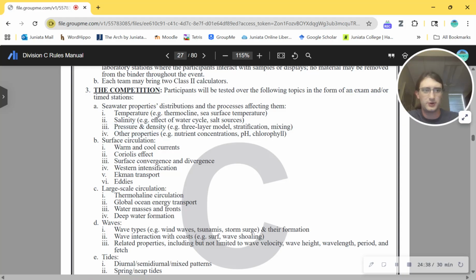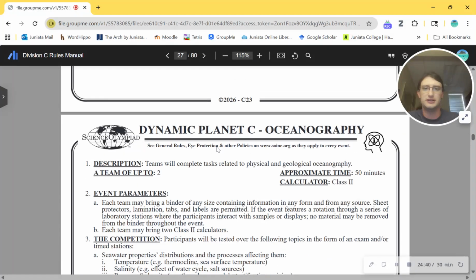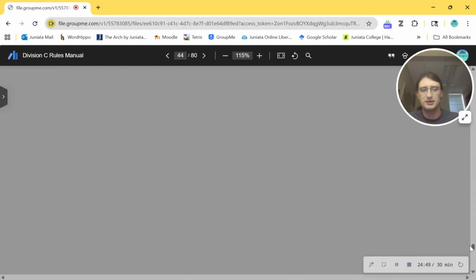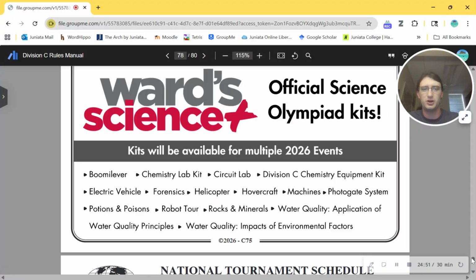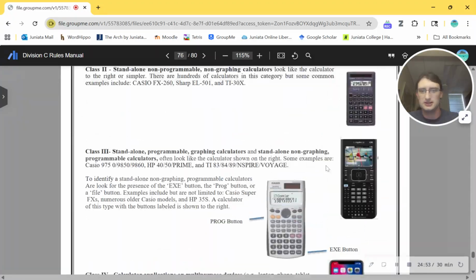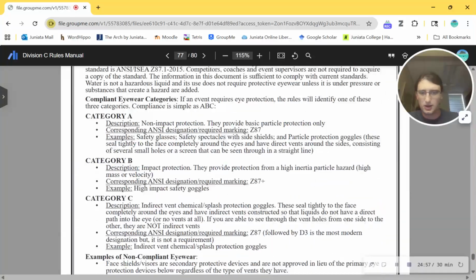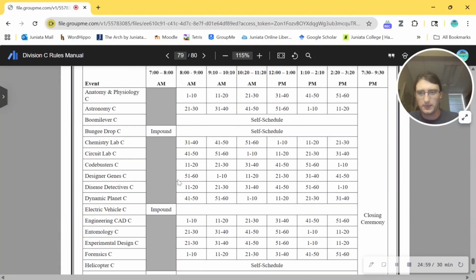Oh, before I forget, I'm going to check to make sure what events conflict. Because again, if you can do water quality, dynamic planet, and entomology, that's your event slate right there. These events have so much in common. Well, maybe not DP and entomology, but water quality links the two. Let's see here. Oh no. Oh, goodness me. Here we go. All right.